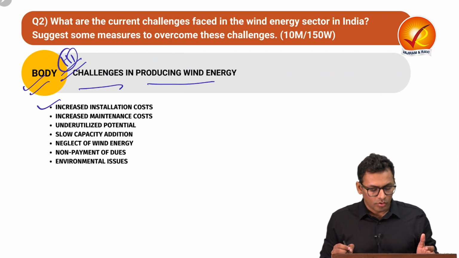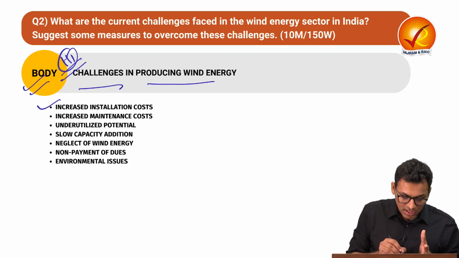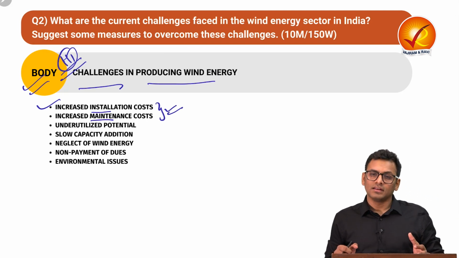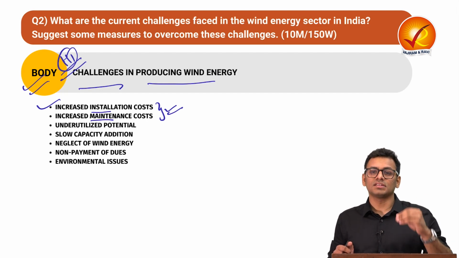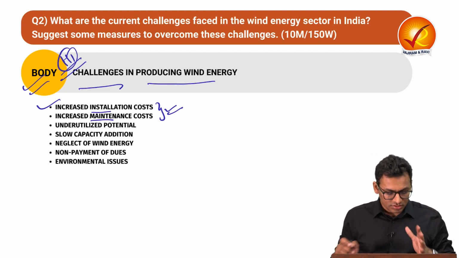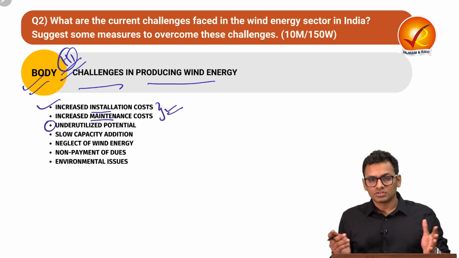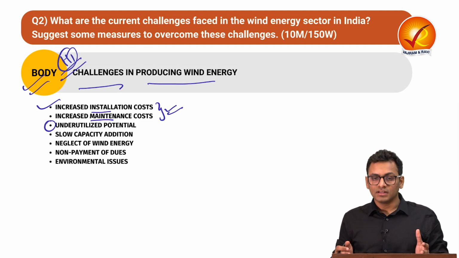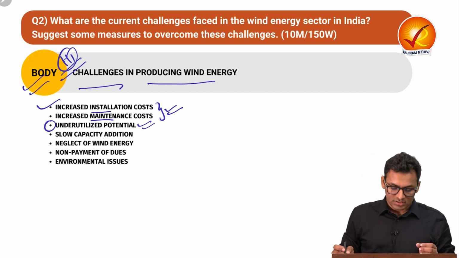Firstly, you could talk about increased installation cost. Over here, we have to talk about how there are certain hurdles with respect to installation cost as well as maintenance. So, with respect to wind energy, you have to understand that there are certain kinds of infrastructural limitations such as installation and maintenance cost. Next is underutilized potential. Despite having a huge coastline, India is not able to realize the potential of wind energy. So that is a challenge with respect to producing wind energy.